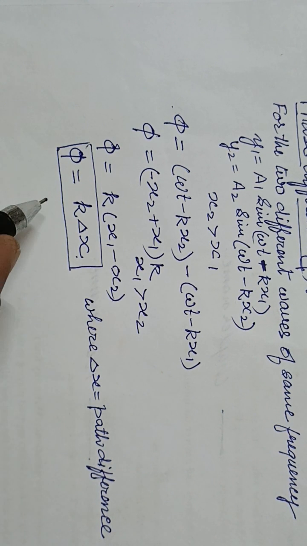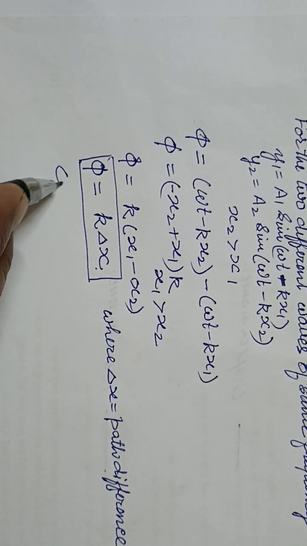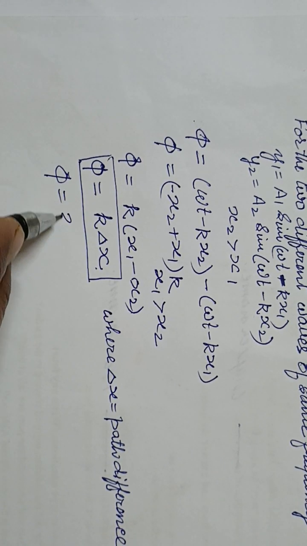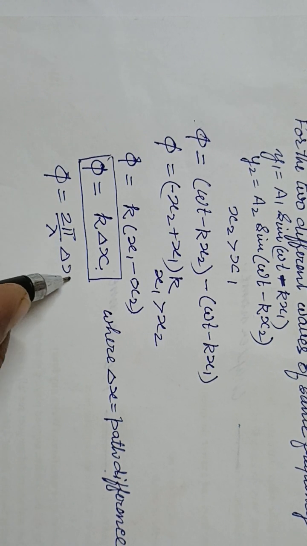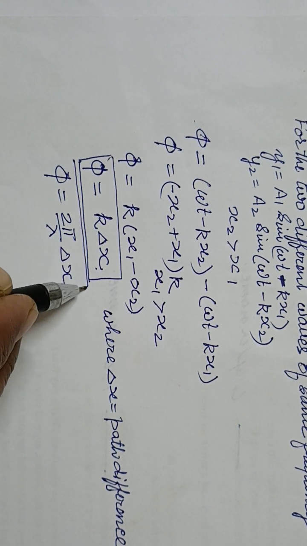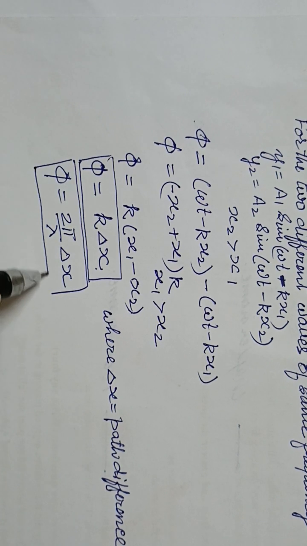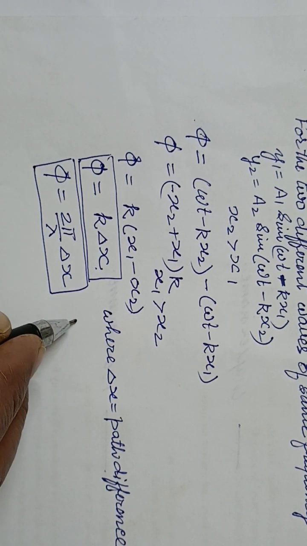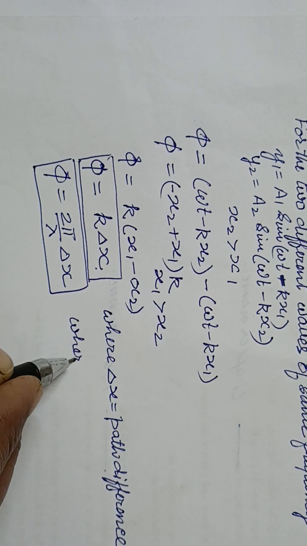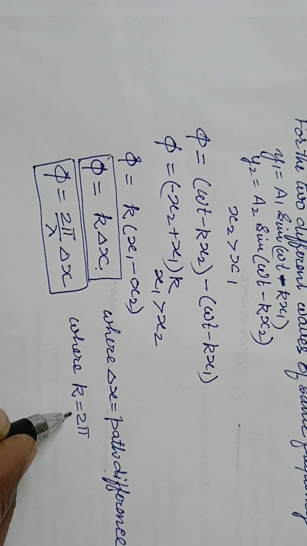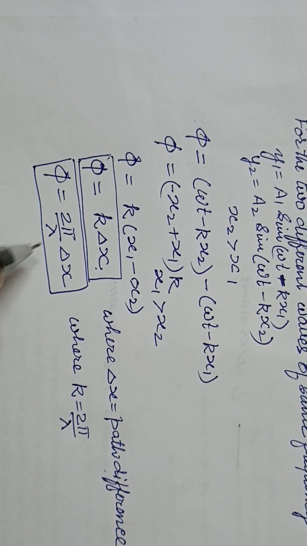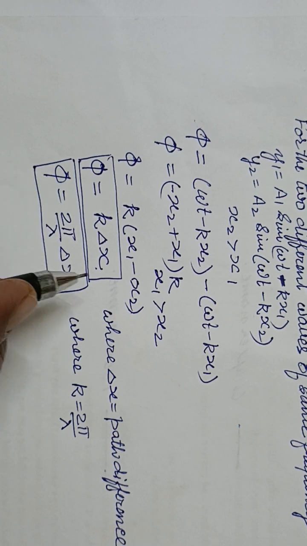Now if we put the value of k, where we know that k equals 2 pi by lambda, then phi equals 2 pi by lambda into delta x. So this is another form of the phase difference.